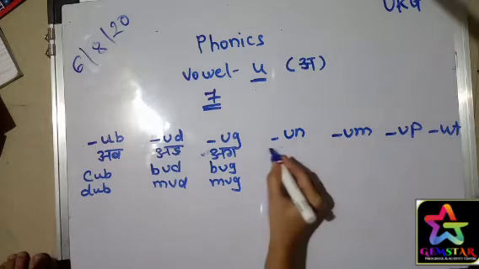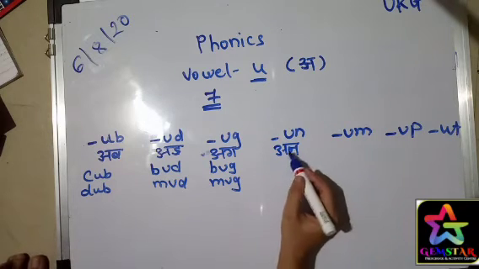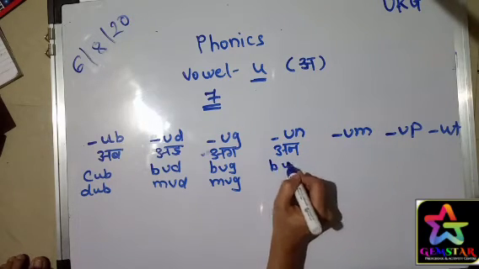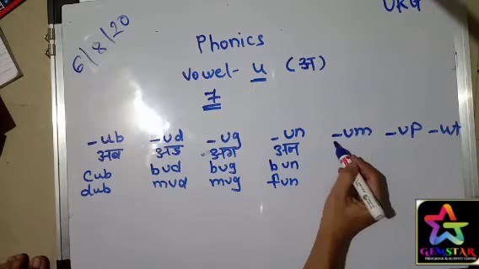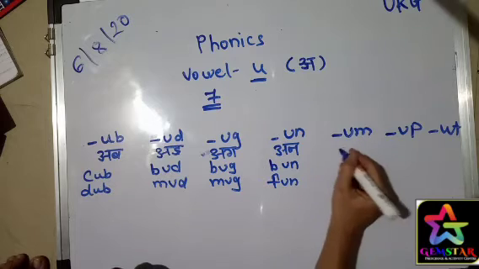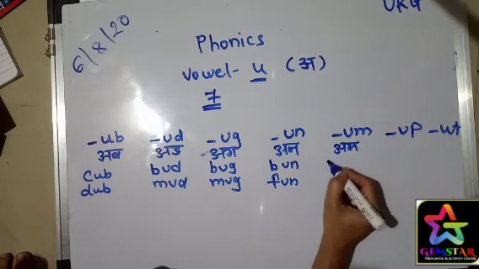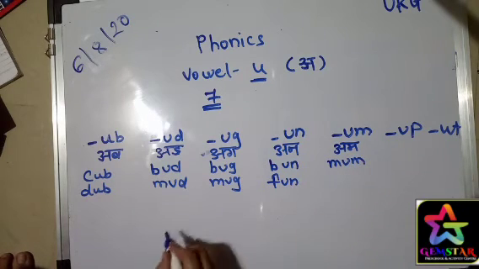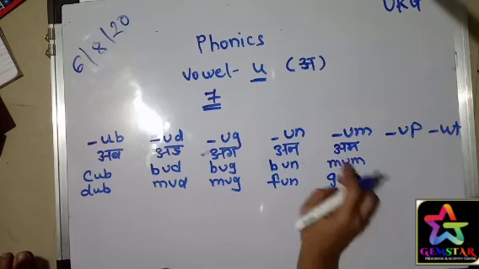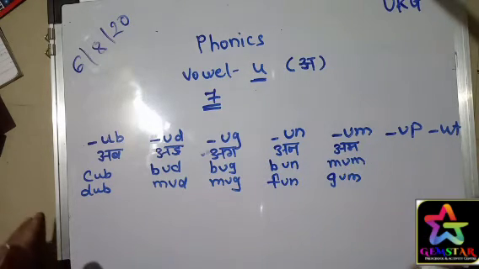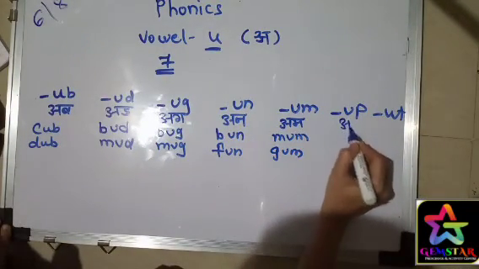Then next is UN, that is UN, means burn, fun. Moving to the next, UM. For example, mum, gum. Then moving on to the next, UP, that is UP,